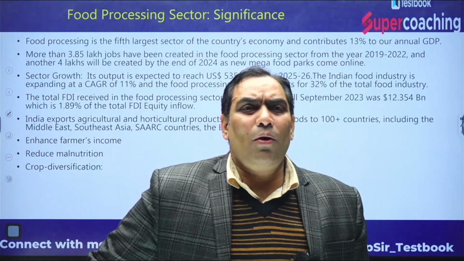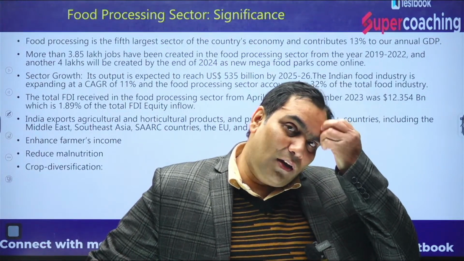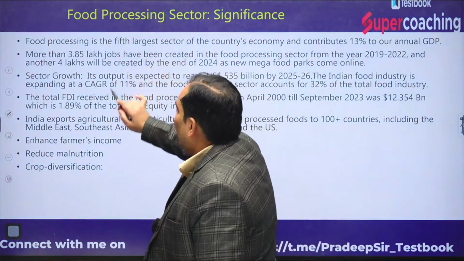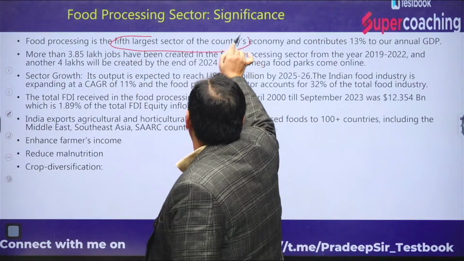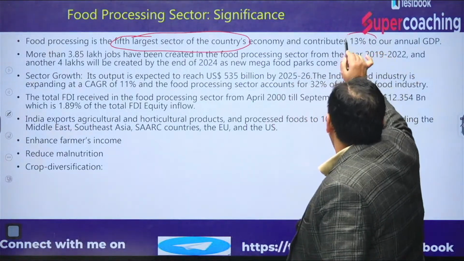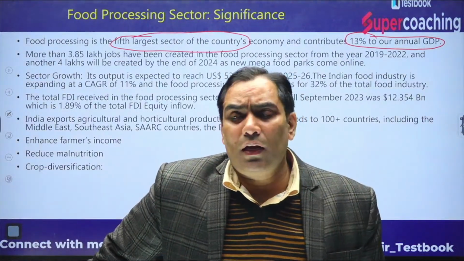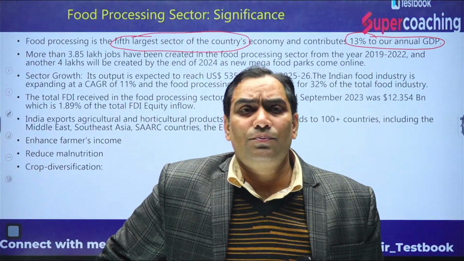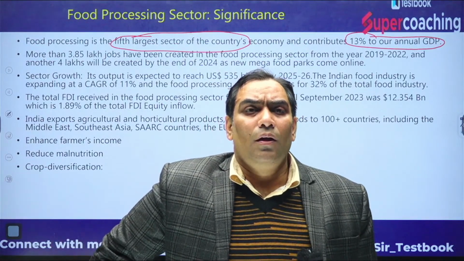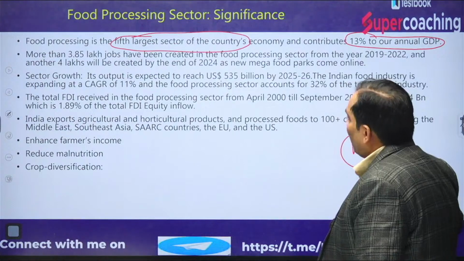When we talk about food processing, it is the fifth largest sector of the country's economy, and it contributes 13% in GDP growth. Be very clear: it is the fifth largest sector of the country's economy, and it contributes 13% in the annual GDP growth. The food processing industry is the fifth largest contributor in the economy.